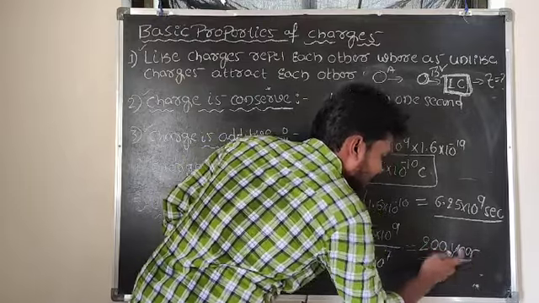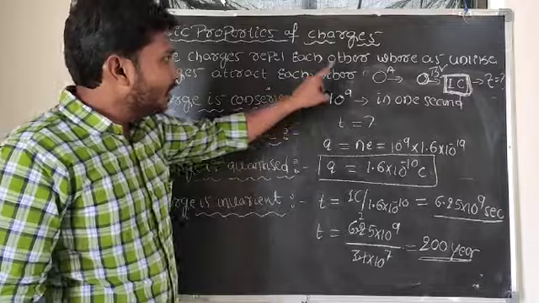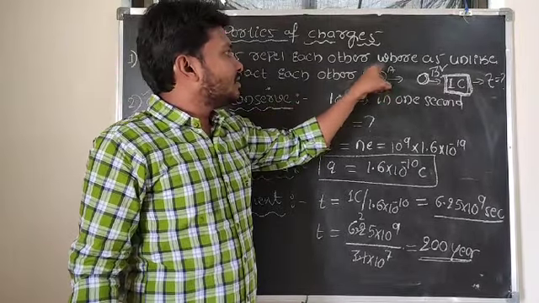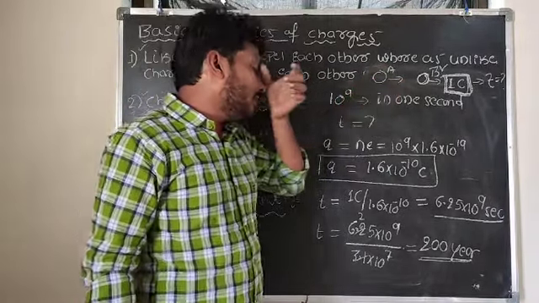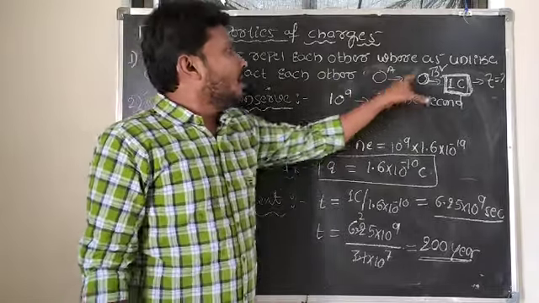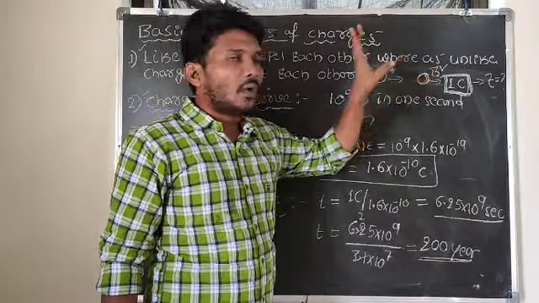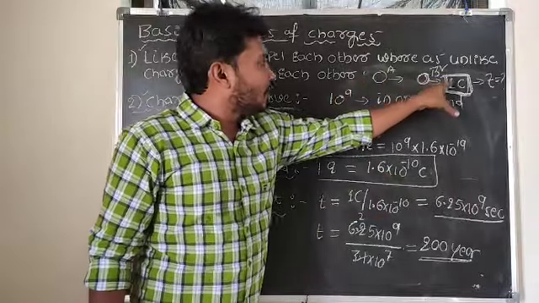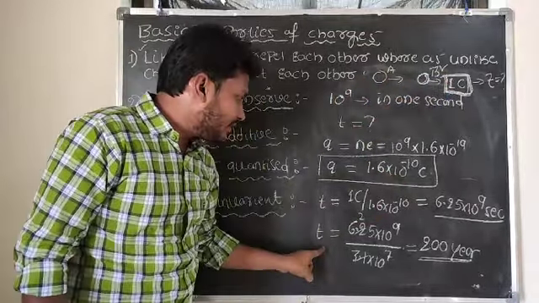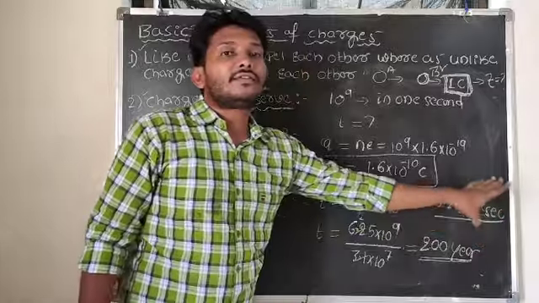So look here, such a large quantity. In order to transfer 1 coulomb of charge from body A to body B, 200 years of time it will take.